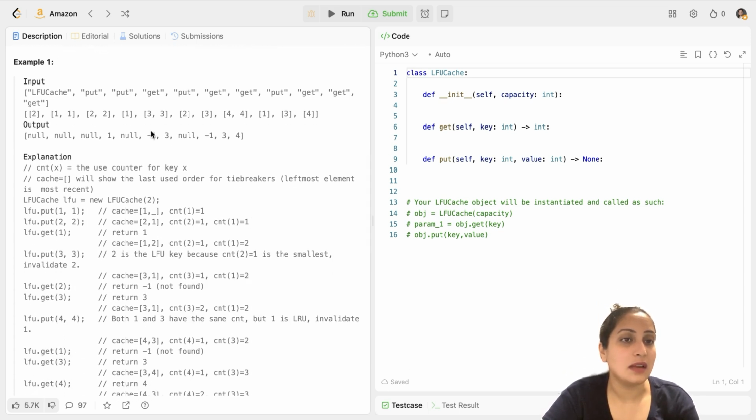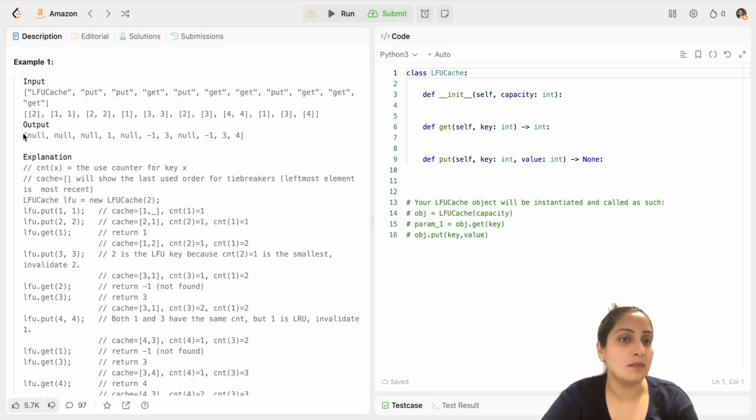You have been given an input, and these cache put operations have been given to you, and the count gets updated. Just as an indication, whenever you are inserting a value for the very first time, the count gets initialized to 1. So whenever you do the put operation for the first time, the count gets set as 1. But when you insert a new value for the same key which is already there, then the count increments. The count also will increment when you perform a get operation because it is being used, right? So that's the catch here, and that's how the count is changing. I hope you understand that.